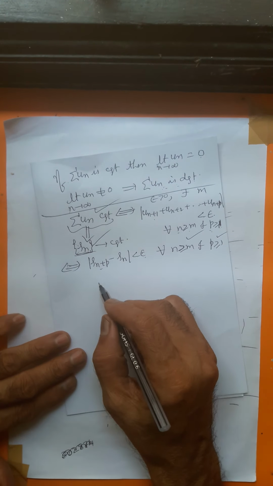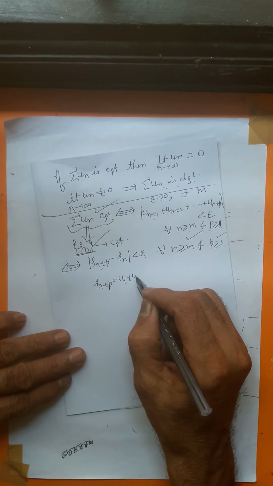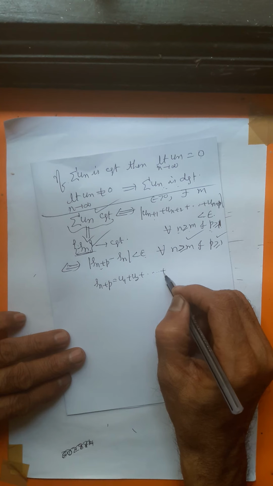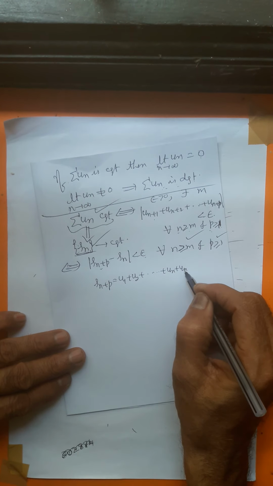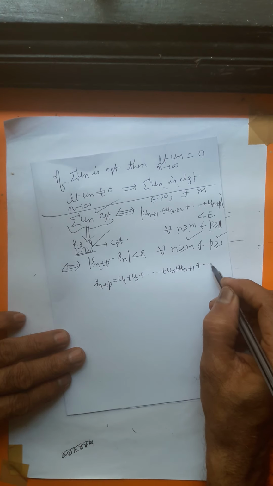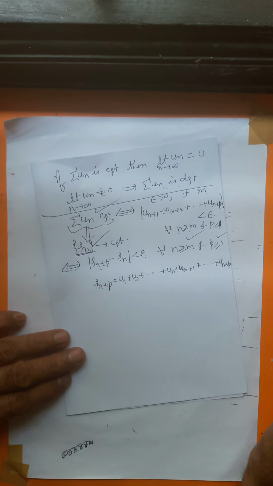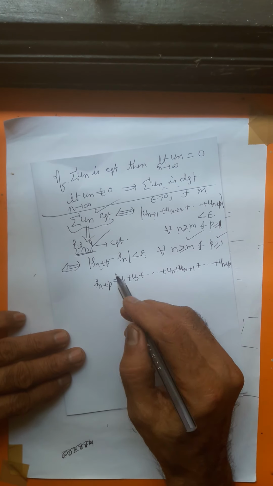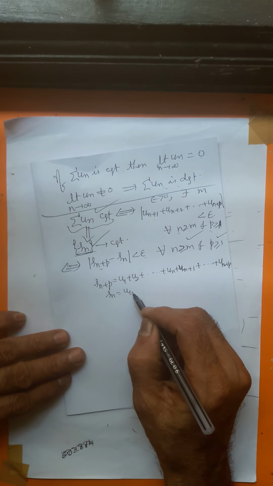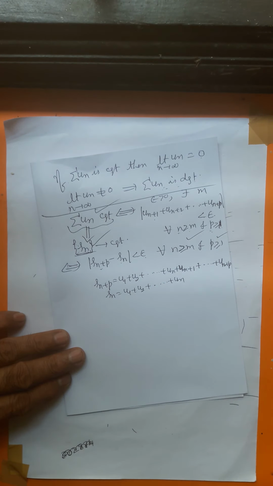What is Sn plus p? Sn plus p is u1, u2, u3, up to un, then un plus 1, un plus 2, un plus 3, up to un plus p. And Sn is the sum of n terms: u1, u2, u3, up to un.